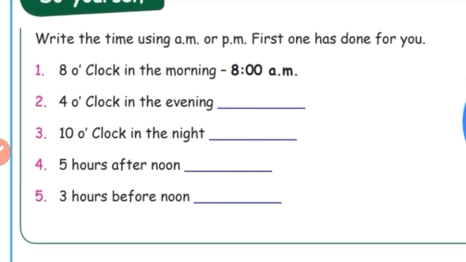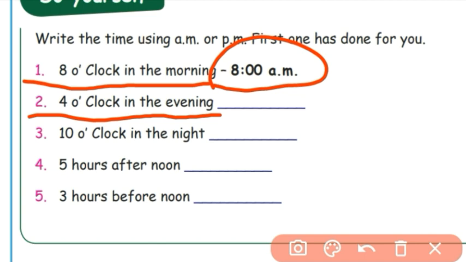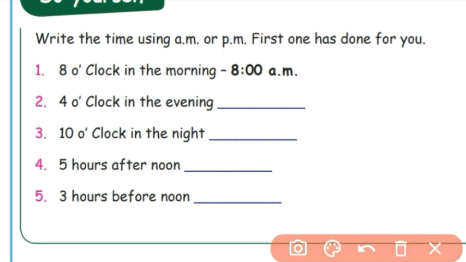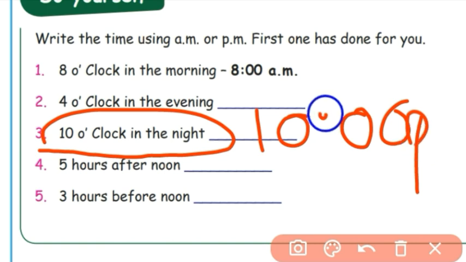See, write the time using AM or PM. First one has been done for you. See, 8 o'clock in the morning. Morning, it's 8 AM. 4 o'clock in the evening. Evening means afternoon. Afternoon, it's PM. So, 4 PM. Next, 10 o'clock in the night. Night means it's PM. 10 PM.